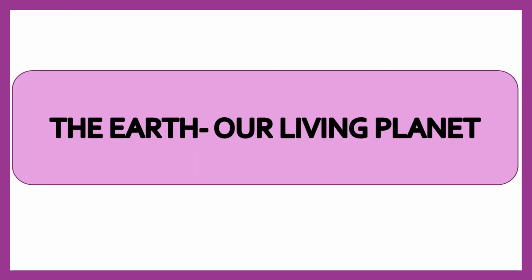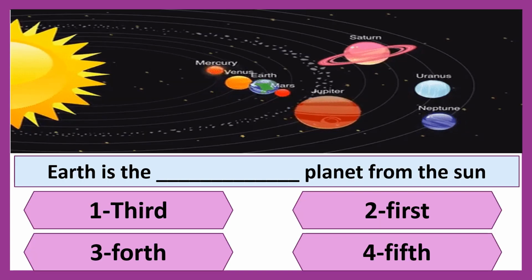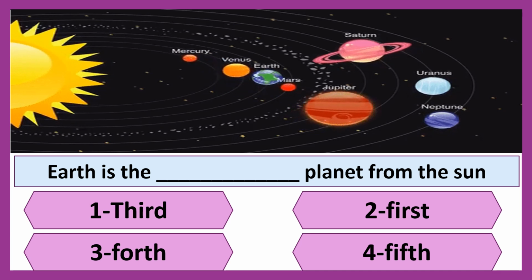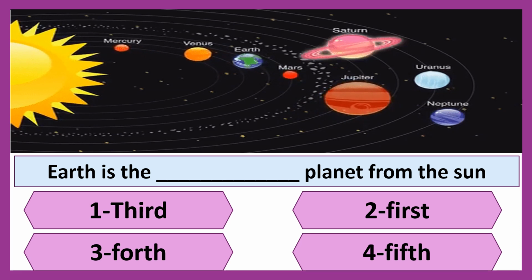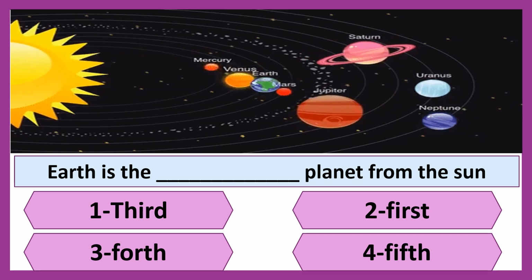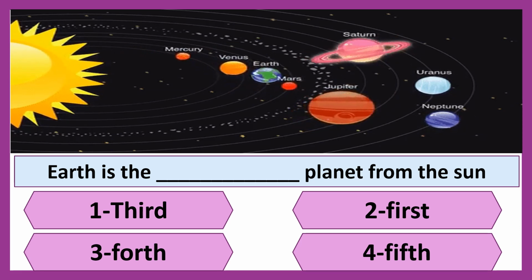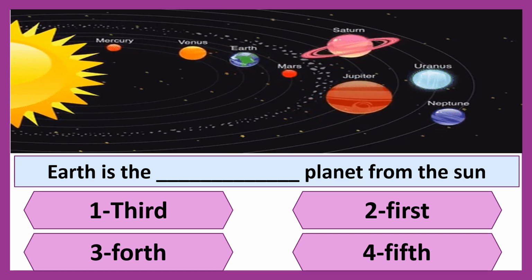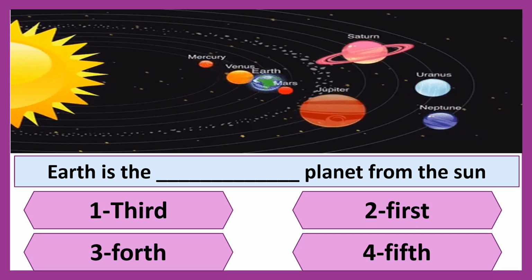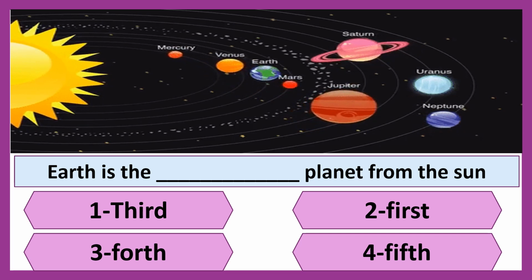Children, today let us play the quiz on the topic the Earth, our living planet. First question is, Earth is the dash planet from the Sun. First option is third, second option is first, third option is fourth, and fourth option is fifth.